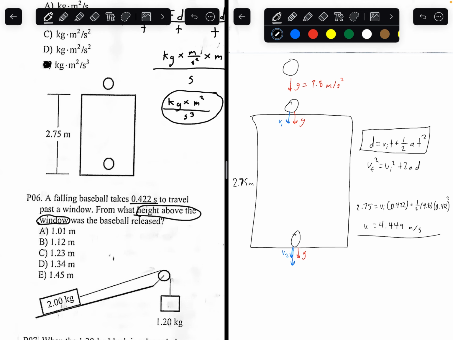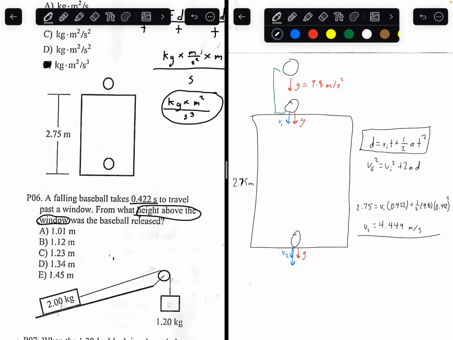We want to find the height above the window that the ball was released from. So we want to find, I'll draw in green, this height. The height between the ball before it was dropped and the ball once it touched the top of the window. How do we do that? Well, we know the initial velocity through the window. That initial velocity through the window is going to be considered the final velocity in this region up here, because the ball is in this position, this will be final, this will be the initial.